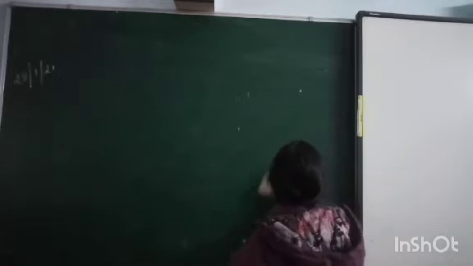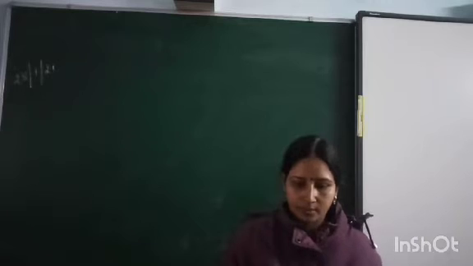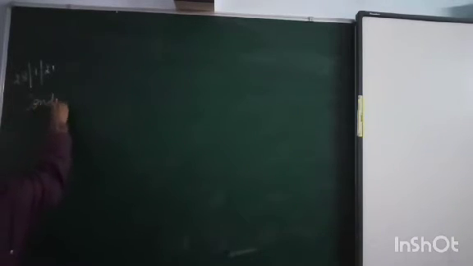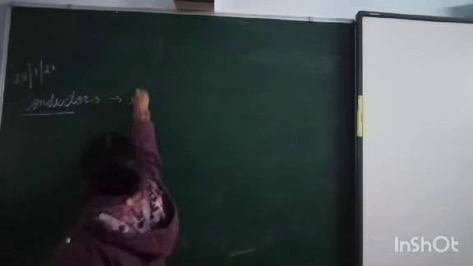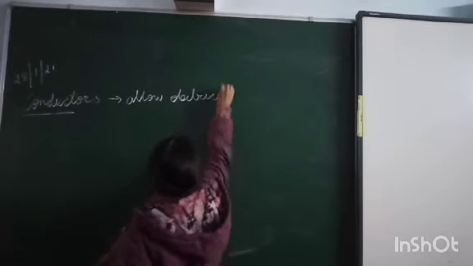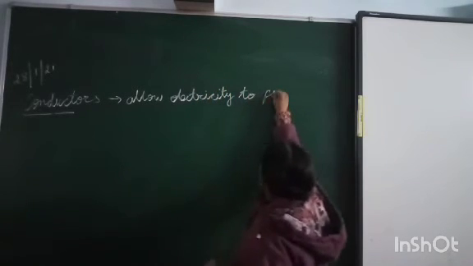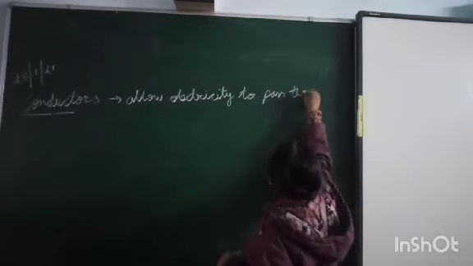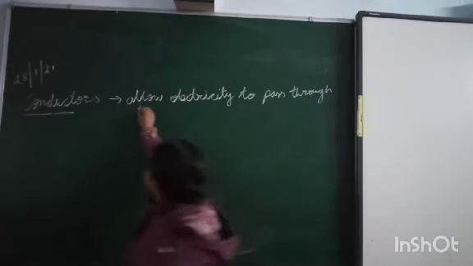conductors have a large number of free electrons. The word conductor is derived from the word conduct, which means allowing electricity to pass through them.